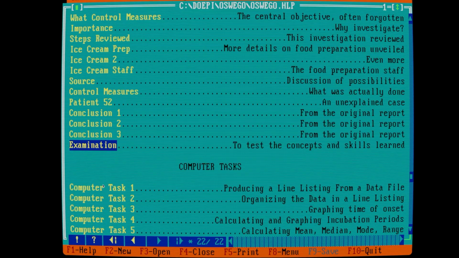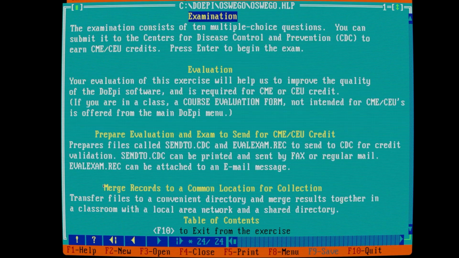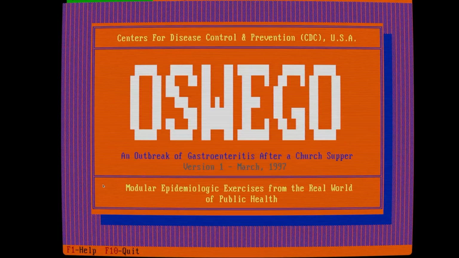So let's take the test. Let's see what's going on here. Oh, it's not loading it. All right, let's see. You can evaluate it. Let me see if I can get it. Examination. All right, computer test.